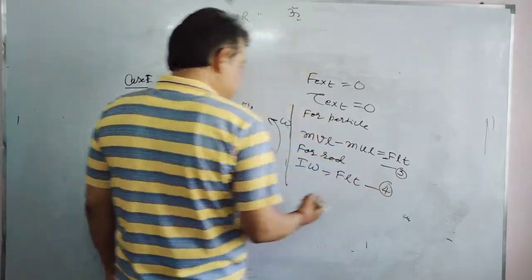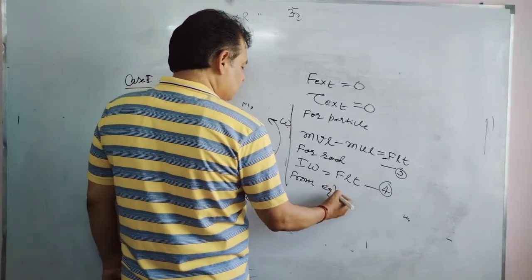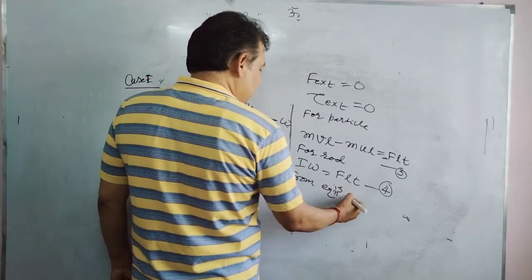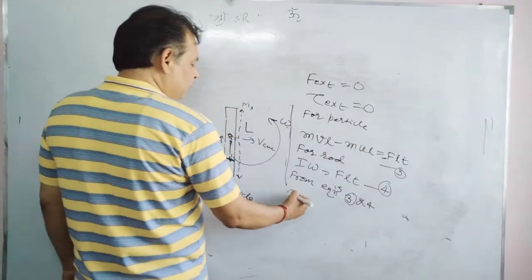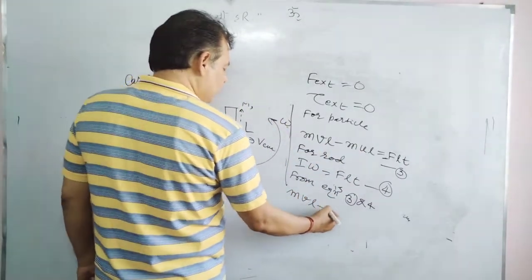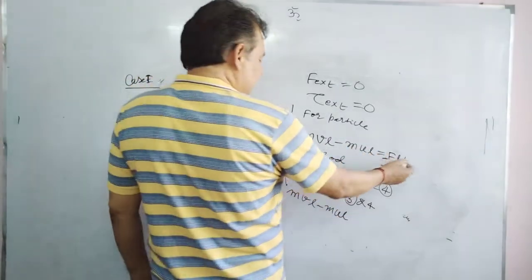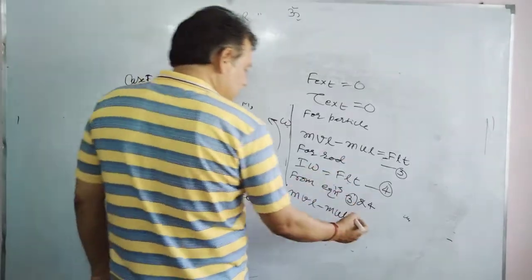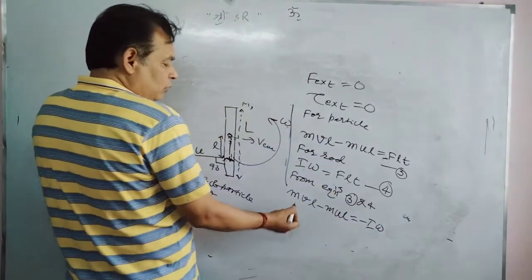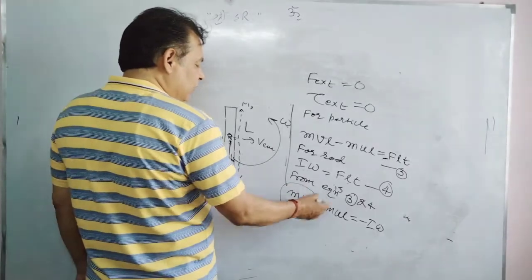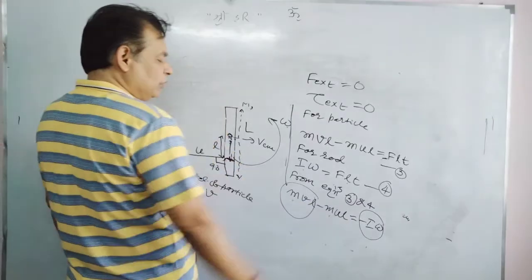From equations 3 and 4, we can have MVL minus MUL equals minus FLT, but plus FLT is this one, which equals minus I omega. This is the final angular momentum of the particle, this is the final angular momentum of the rod, and this is the initial angular momentum of the particle.